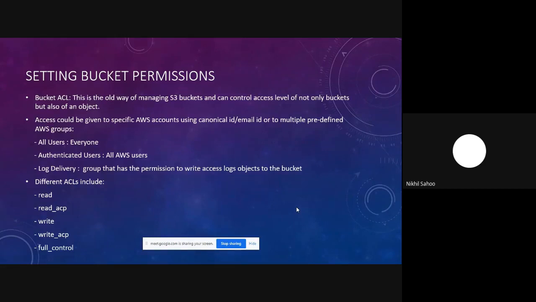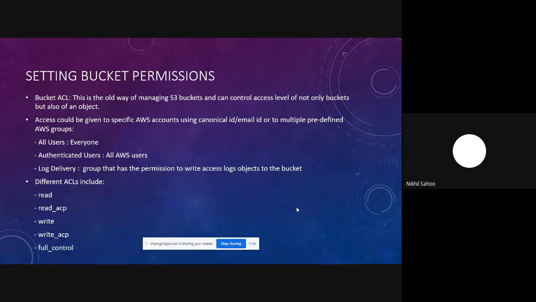We also have write ACP permission, which is very risky to provide to the all users group. Whenever we apply this permission, we would be able to modify the permissions of that particular bucket or object. Similarly, full control is also a risky permission and should not be provided to all users. Full control permission comprises all the permissions that we have specified above.